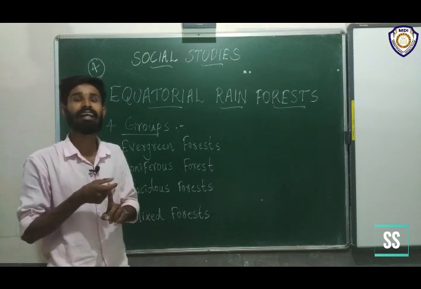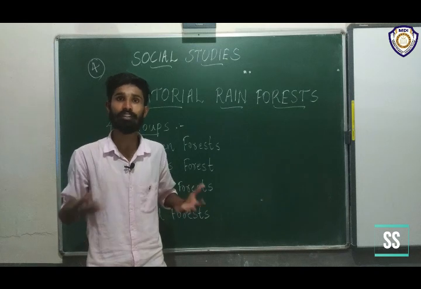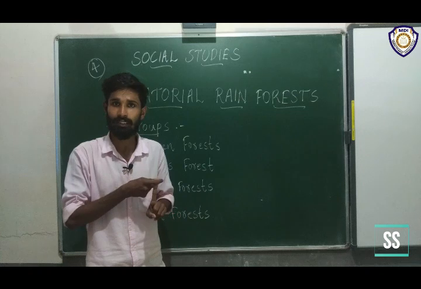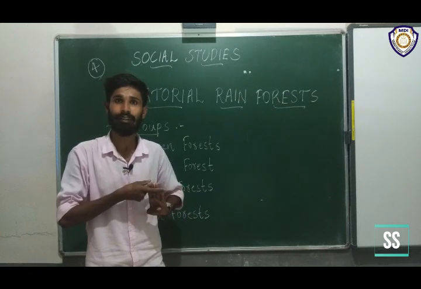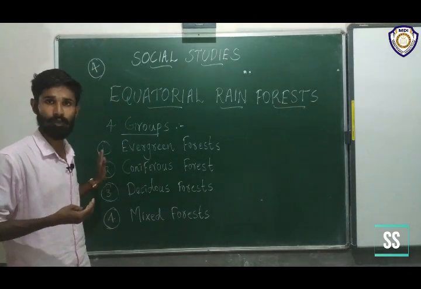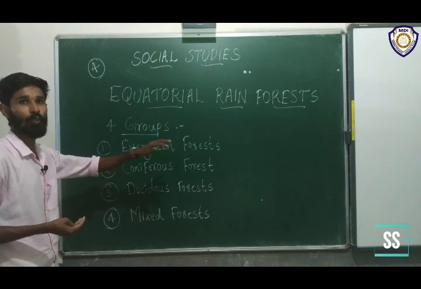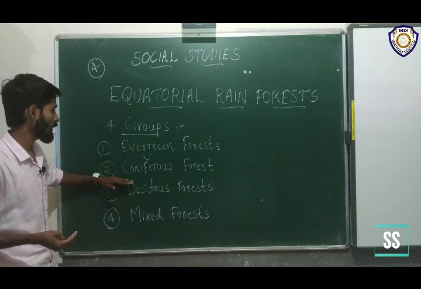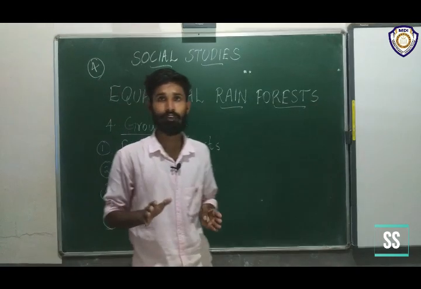First of all, we studied the definition of forest. It's a piece of land with many trees. In a forest there are trees, plants, animals, insects, rivers, and different things. With the type of trees we can divide the forest into 4 groups: evergreen forest, coniferous forest, deciduous forest, and mixed forest.